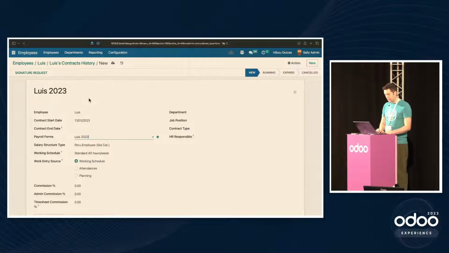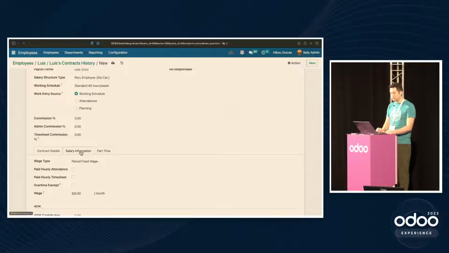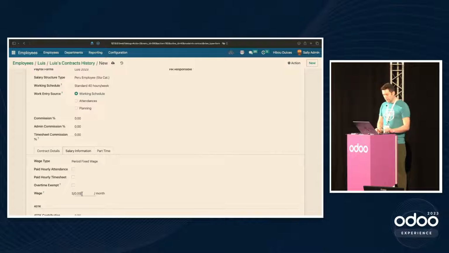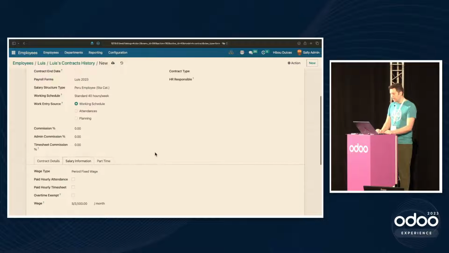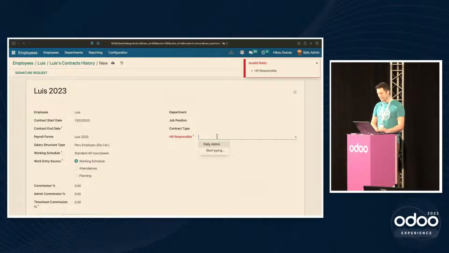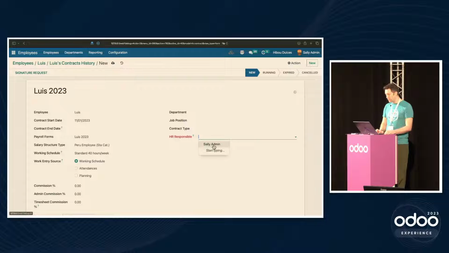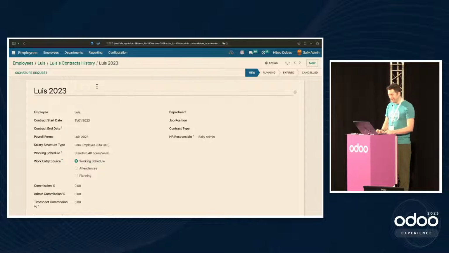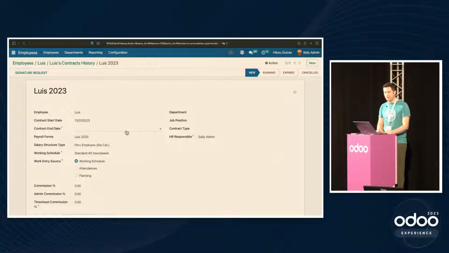And we will come down to the important piece, which is the salary. So we're going to give this person a 3,500 Peruvian soles a month salary. And we'll go ahead and hit save. And no, we won't. Does anybody else remember the time when you could visually distinctively tell what required fields were before you saved a field? I do. All right, so with the contract complete, one important step or gotcha is that this contract must be running for us to automatically discover it in payroll and for most of the features to work.